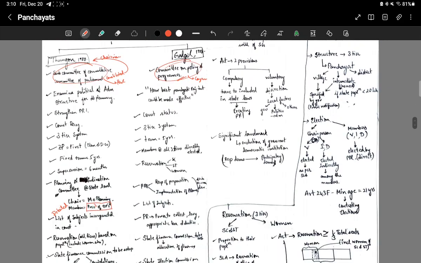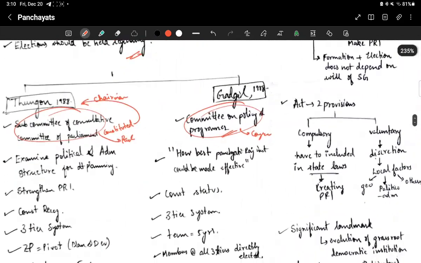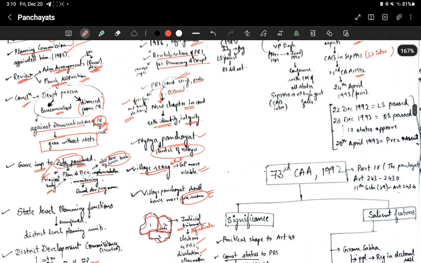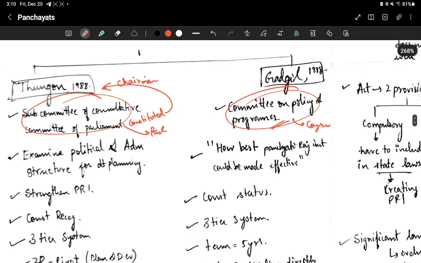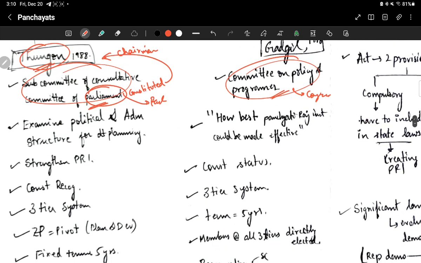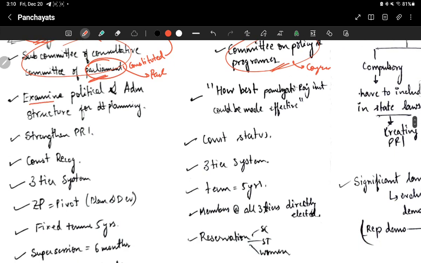Then came the Thungon Committee in 1988. I think 2 years later. A subcommittee of the Consultative Committee of Parliament constituted this Thungon Committee, with Thungon as the chairman. So Parliament is constituting this committee here. What did this committee do?